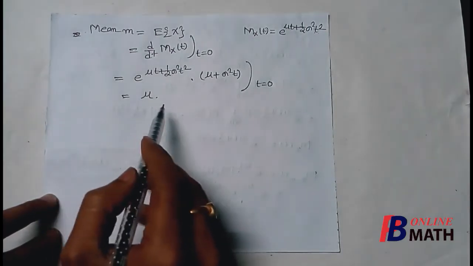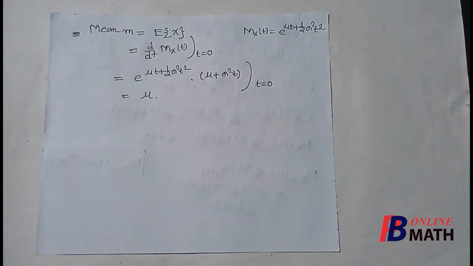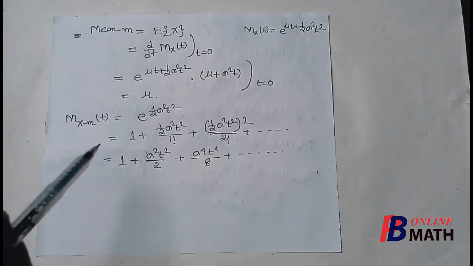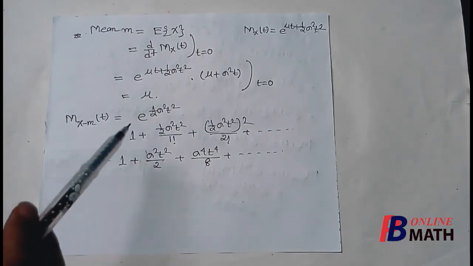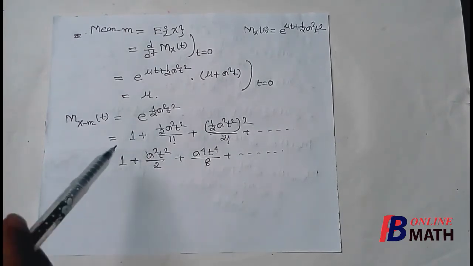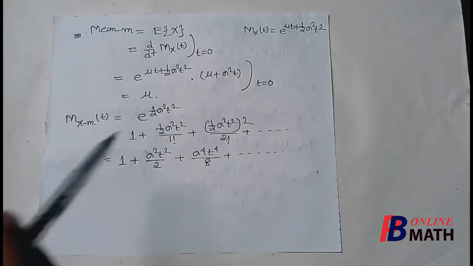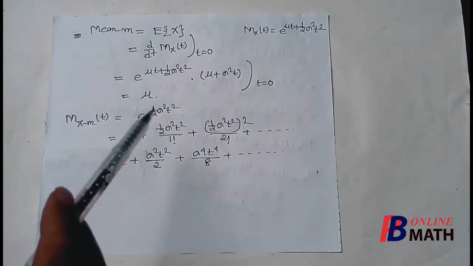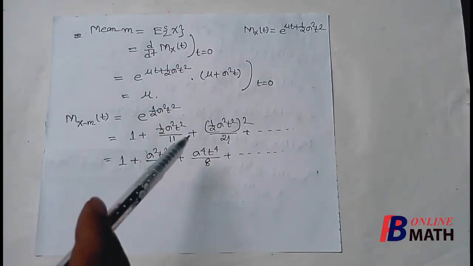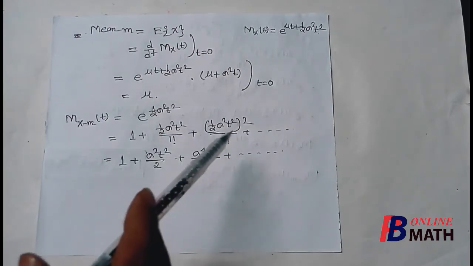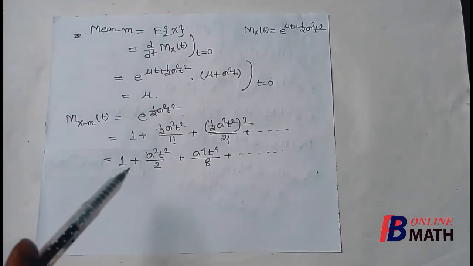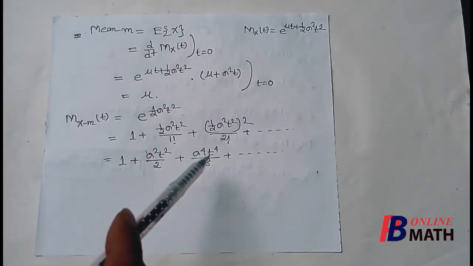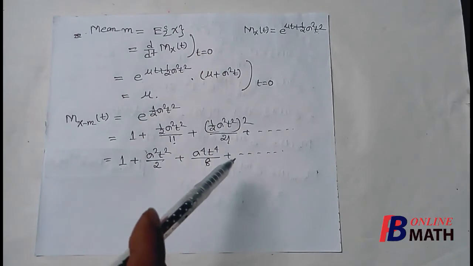Next we shall find the variance, skewness and kurtosis. We have obtained that the moment generating function about the mean is equal to e to the power half sigma square t square. Now if we expand this series, we know that the exponential function of this is equal to 1 plus this function by 1 factorial plus this function square by 2 factorial up to infinity. So it is 1 plus sigma square t square by 2 plus sigma to the power 4 t to the power 4 by 8 up to infinity.